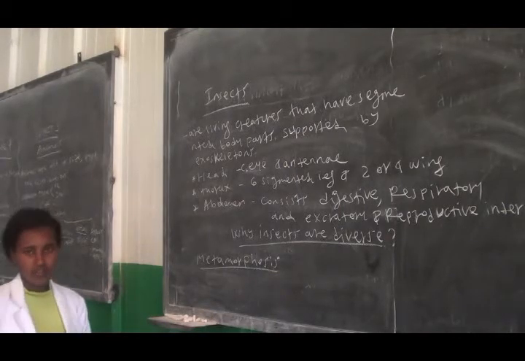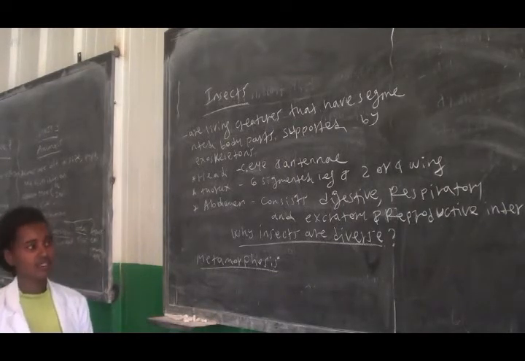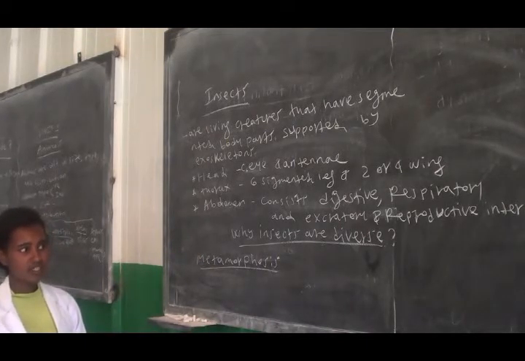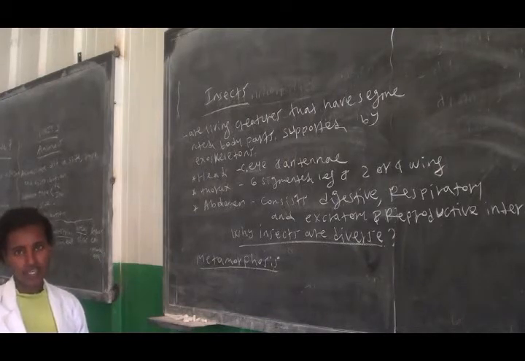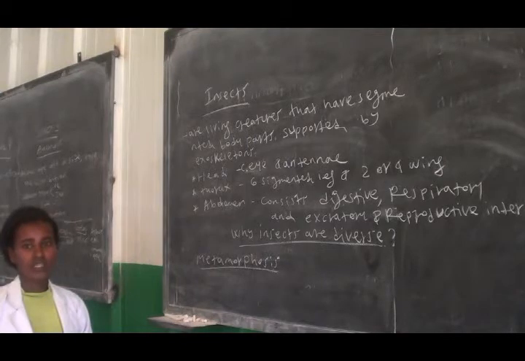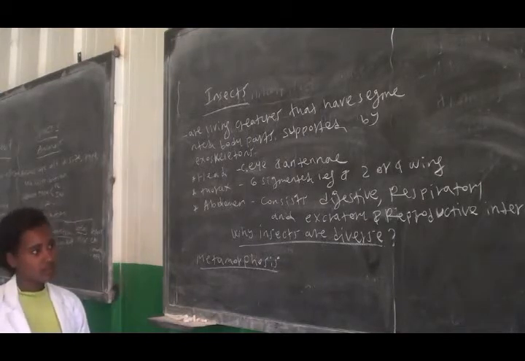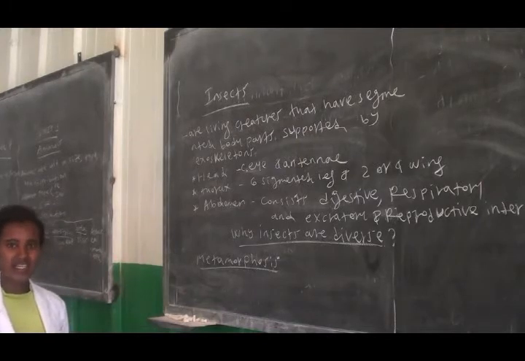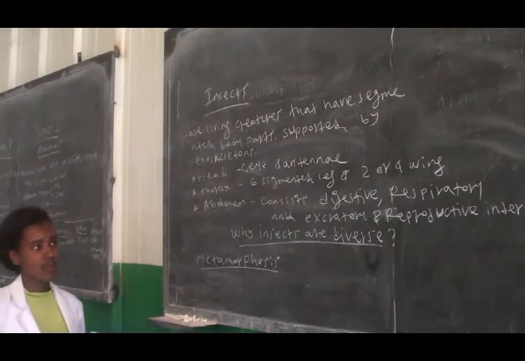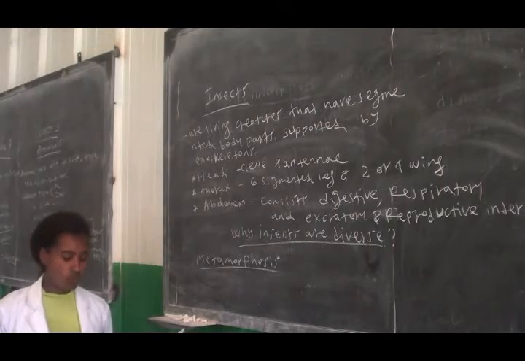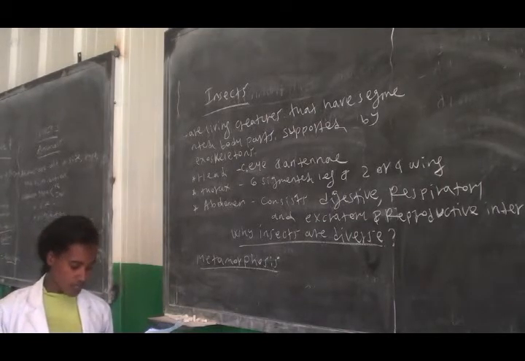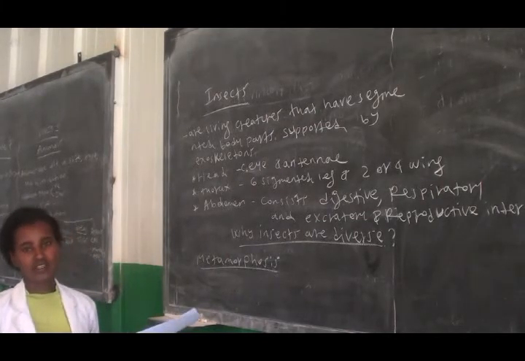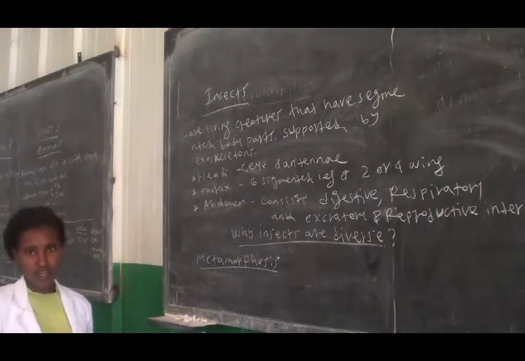Why are insects diverse? Insects are diverse in different areas. There are many of them, and they are diverse. Why is this so? Because of different reasons. There are 3 major reasons why insects are diverse. First, insects are diverse because they are able to live in different habitats.